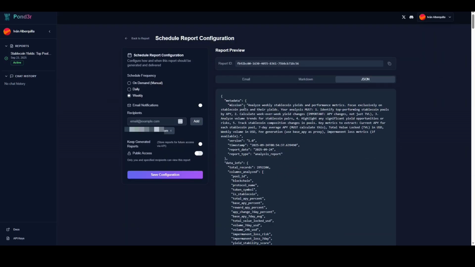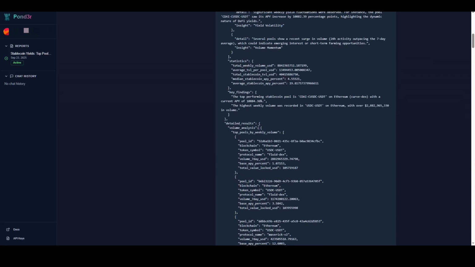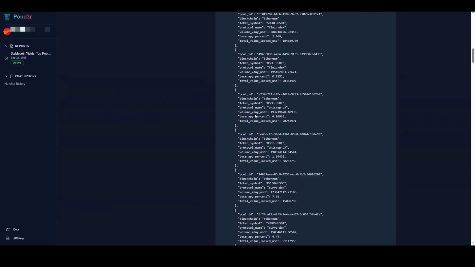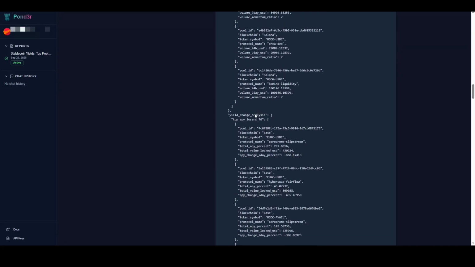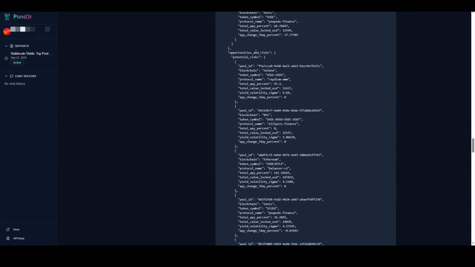Next, I'll switch to the Markdown view. This format is incredibly useful for feeding information into large language models, like the one we'll use to create our Twitter threads. And finally, the JSON format. This provides the raw, structured data, which is perfect for feeding directly into applications.